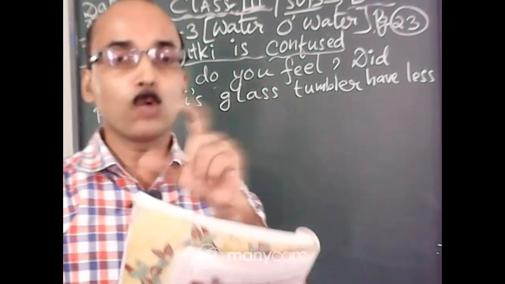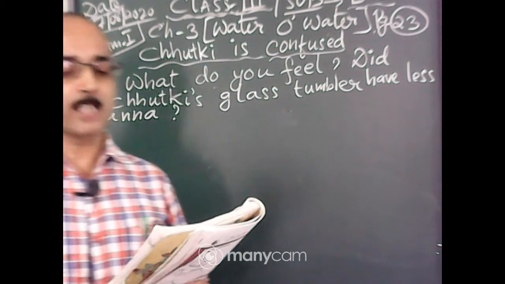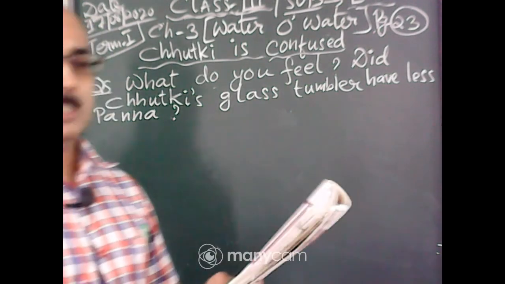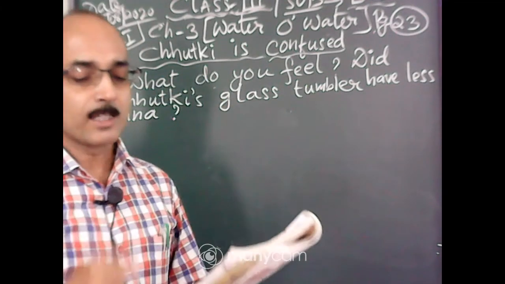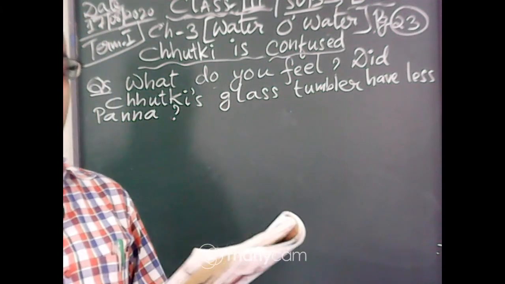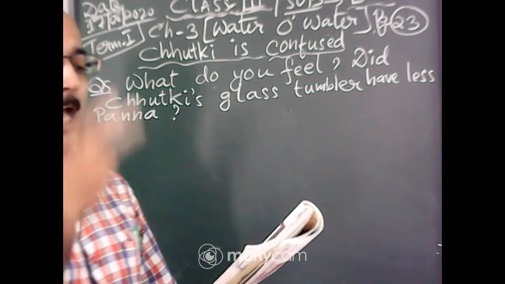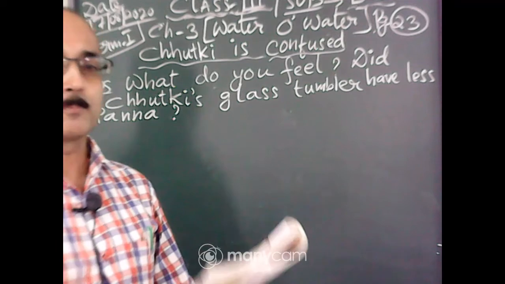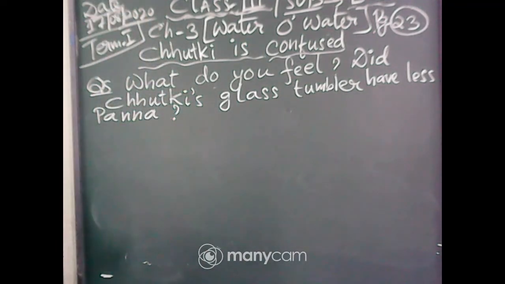So the quantity of mango panna is the same. The surface area of the glass tumbler is big, it is broader in shape, and the steel tumbler is a long shape. So it will contain the same quantity of panna.